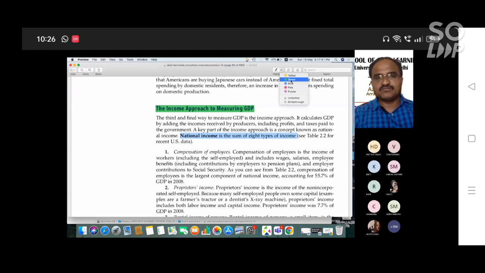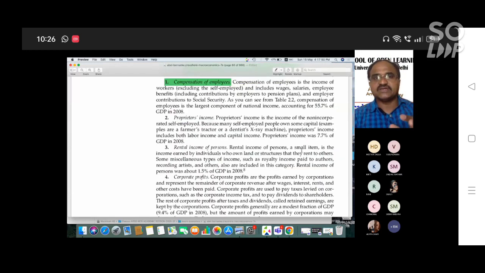What are the different types of income? One is compensation of employees. Compensation of employees is the income of workers, that is, the salaries we get, excluding the self-employed, including wages, salaries, employee benefits, and social security contributions. Simply, the salaries we are getting. Next, property income, and also non-corporate self-employed income. This is also calculated under the national income approach. Next is rental income of persons.